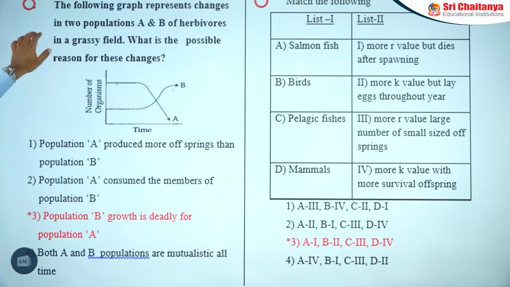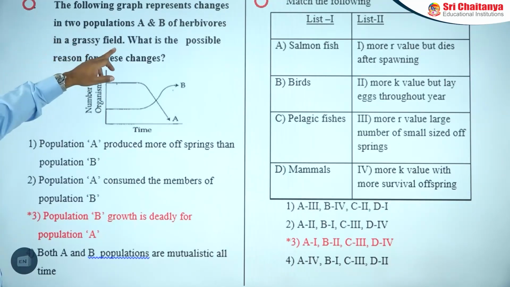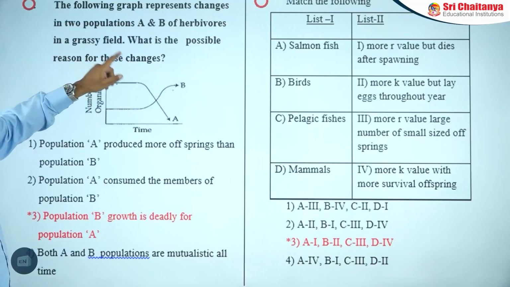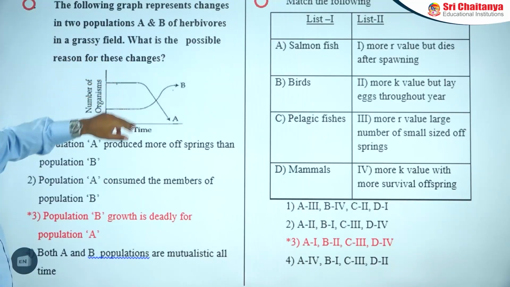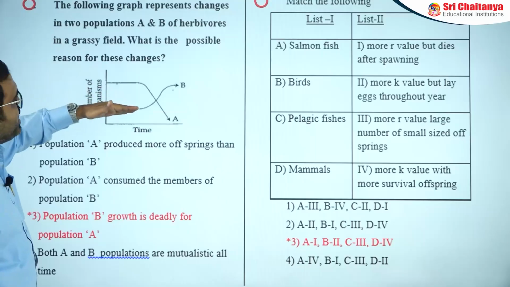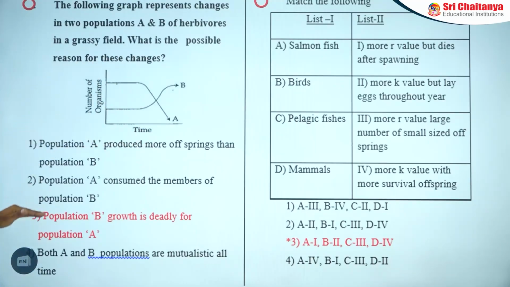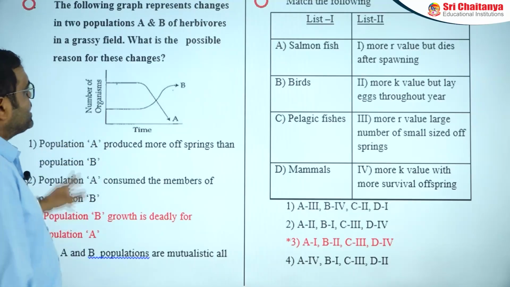This diagram explains the following: the graph represents the changes in two populations, A and B, of herbivores in a grassy field. What is the possible reason for these changes? Here, if B is increasing, A is declining, which means population B's growth is deadly for population A. That's why it is the correct answer.